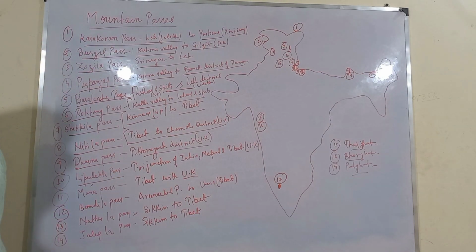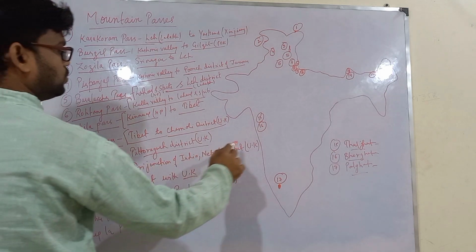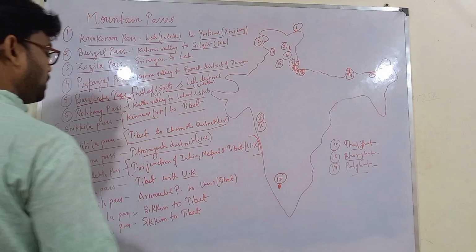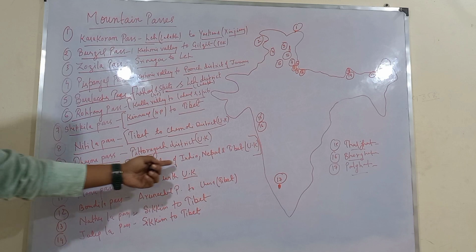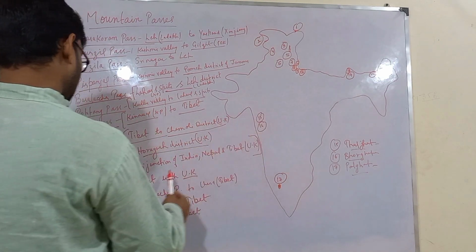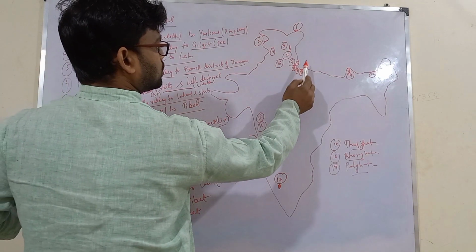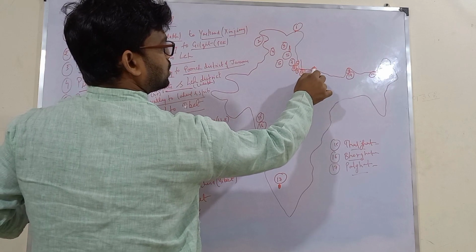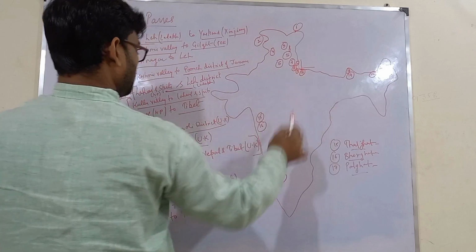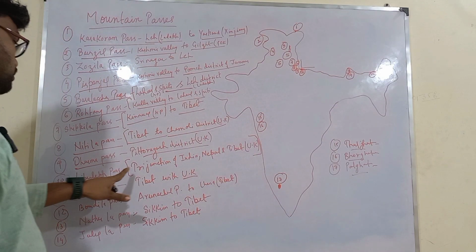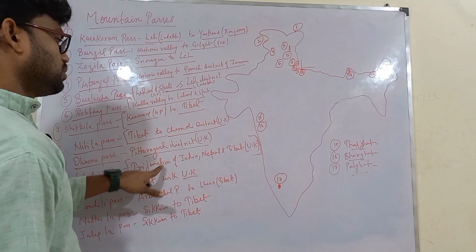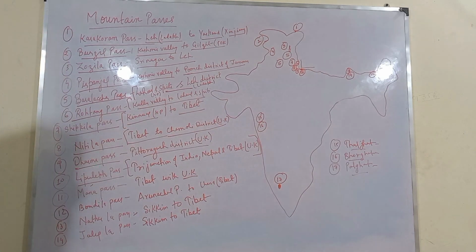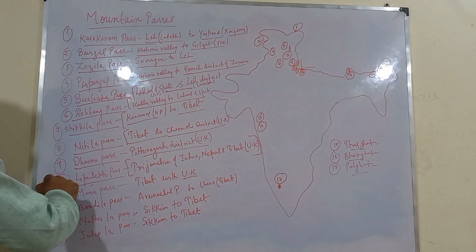Next we have Lipu Lake Pass. This is very important pass. You need to note it down because this pass is the tri-junction of India, Nepal and Tibet. See, 10 number, it is here. It is the tri-junction of Tibet here, Nepal here, and this one is India. And this Lipu Lake Pass is in Uttarakhand. So do remember this. This is an important pass.